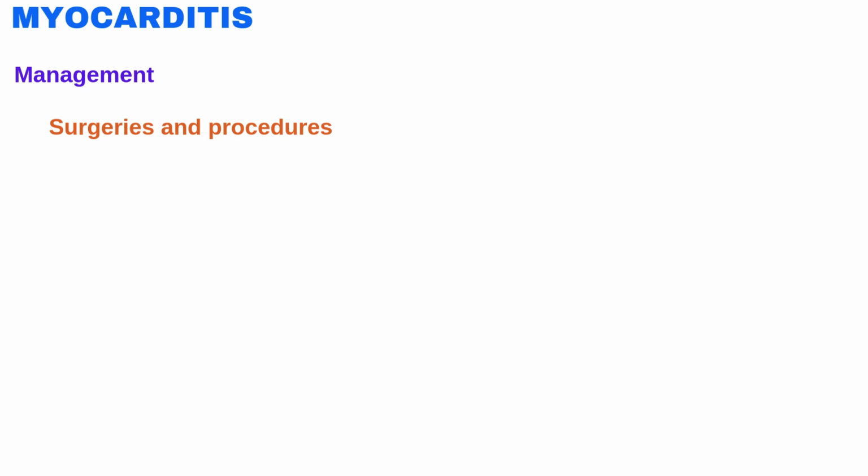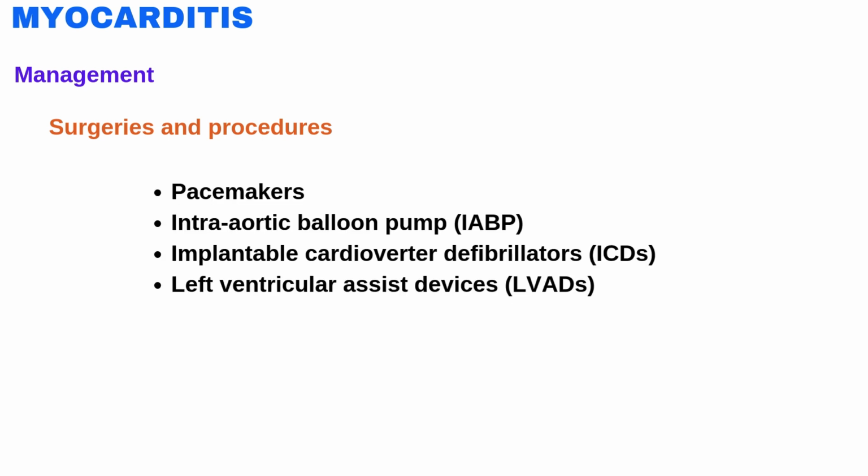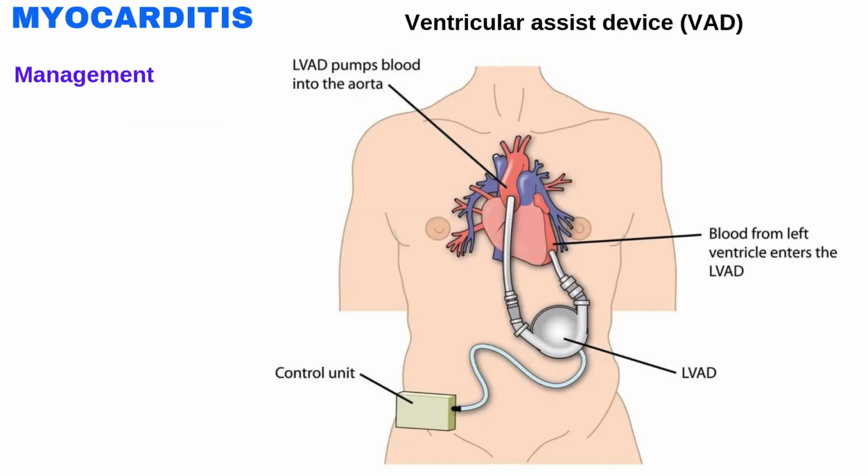In severe cases, if myocarditis caused heart failure or arrhythmias, the healthcare provider will treat those conditions using procedures including pacemakers, intra-aortic balloon pump, implantable cardioverter defibrillators, or left ventricular assist devices. Ventricular assist device helps a weakened heart to pump blood. A VAD helps pump blood from the lower chambers of the heart to the rest of the body. It is the treatment for a weakened heart or heart failure. The device may be used to help the heart work while waiting for other treatments such as heart transplant.